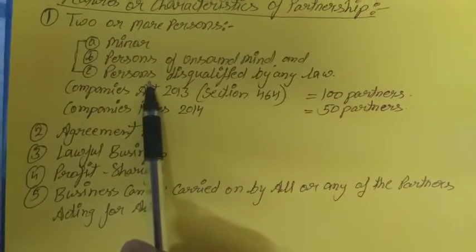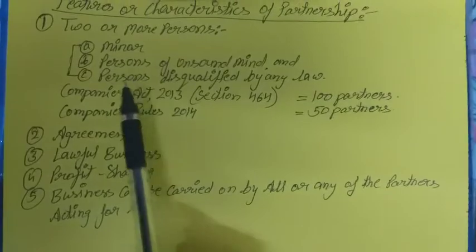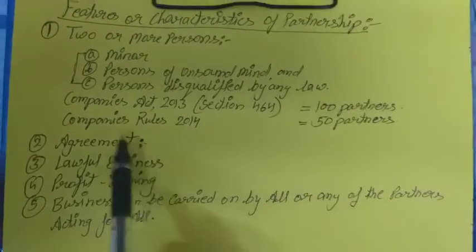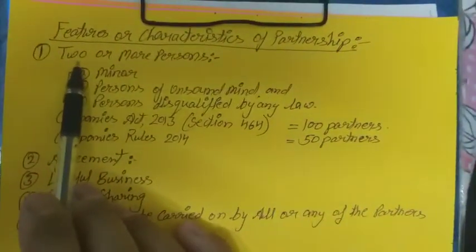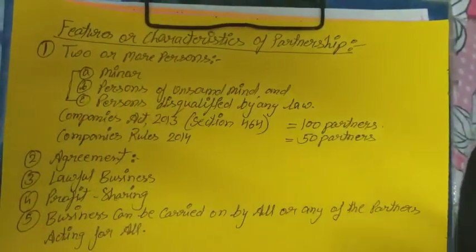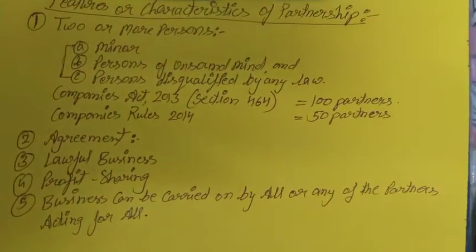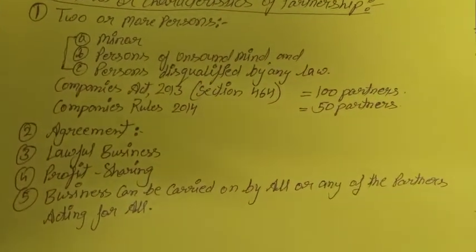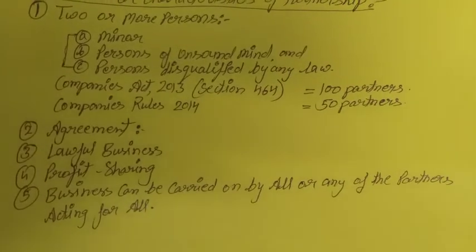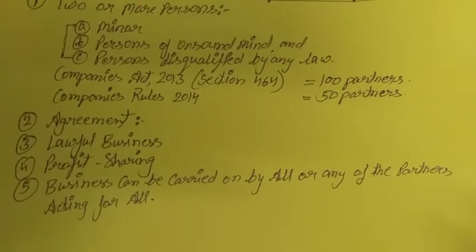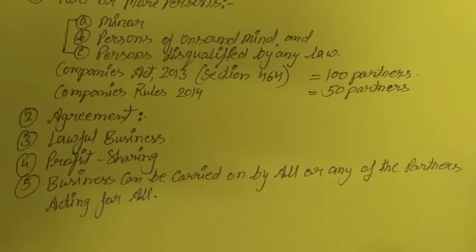Next one, how many minimum partners can be there? It is written minimum 2 partners. And what is the limit for maximum? The maximum limit of partners is based on 2 types.